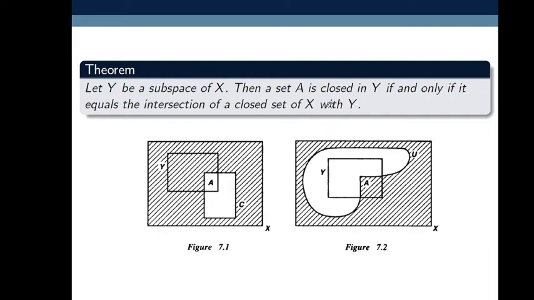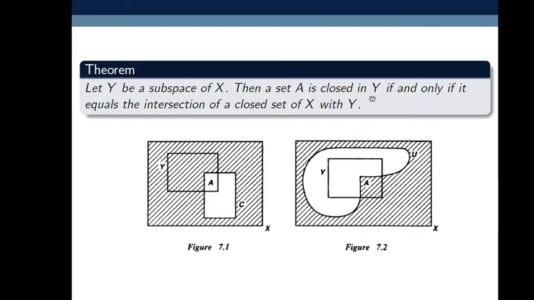Then a set A is closed in Y, meaning A is a subset of Y. So any subset A which is closed in Y, if and only if this A equals the intersection of a closed set of X. Let C be the closed set of X. So A equals the intersection of the closed set C of X with Y, that is C intersection Y equals A. So in this case we say that A is closed, where C is closed in X and Y is a subspace of X.